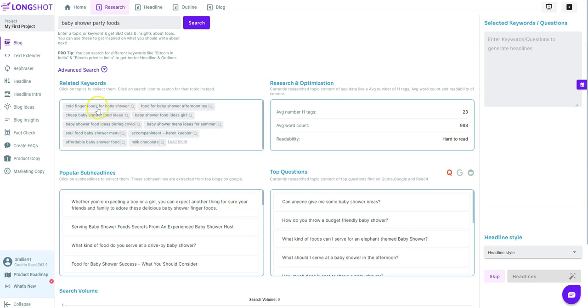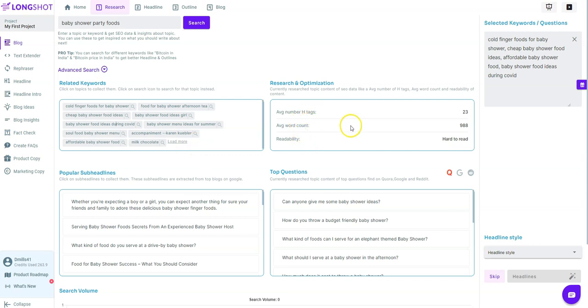So we're going to come through here, cold finger foods for baby shower. I'm going to click on that, and you can see over here under selected keywords and questions, these are going to end up being headlines in our article. So food for baby shower afternoon tea, not really sure what that is. Cheap baby shower food ideas. Click on that one maybe. Affordable baby shower food. Baby shower food ideas during COVID. That could be a good one.